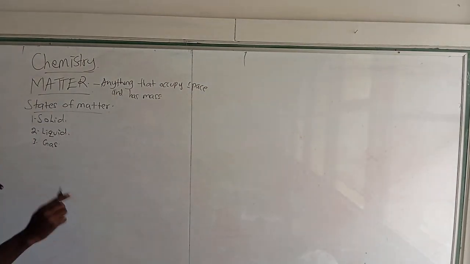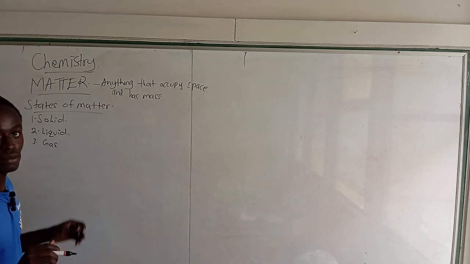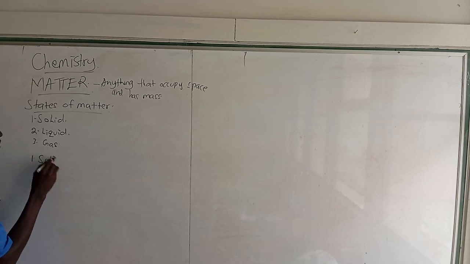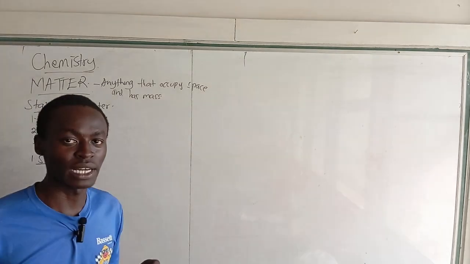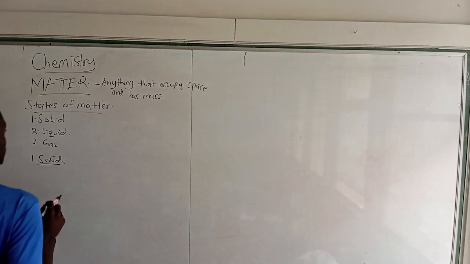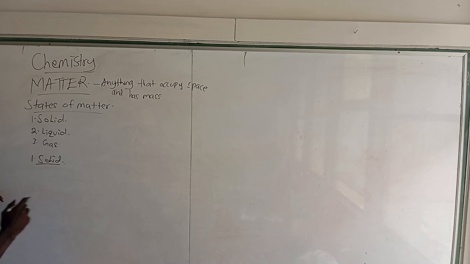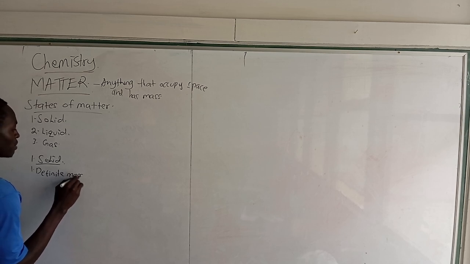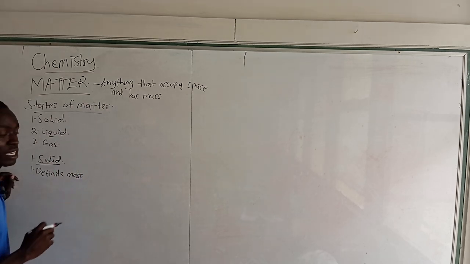So we're going to look at each state of matter and know the differences. Let's begin with number one on our list, which is the solid. What enables us to classify something as a solid? The traits that they have. Number one, solids have definite mass, in that their mass does not change. If you measure the mass here or in another place, it still remains the same.